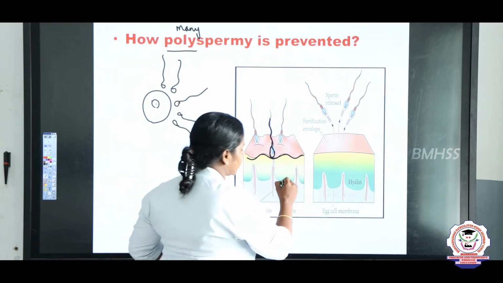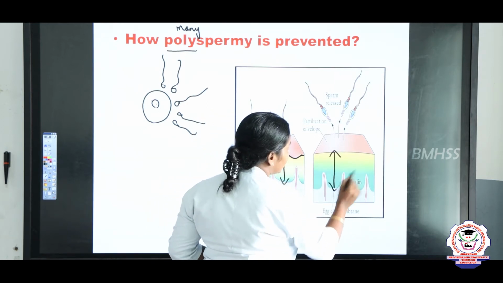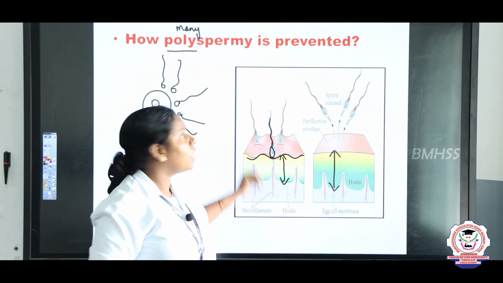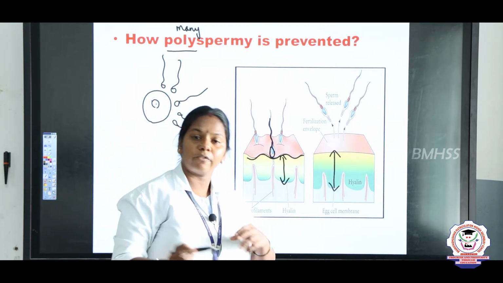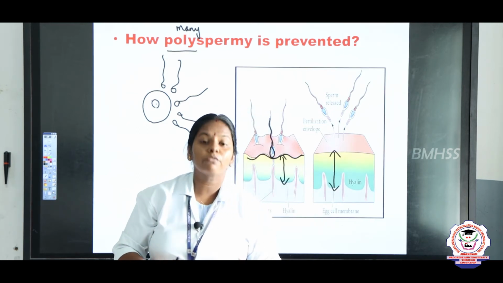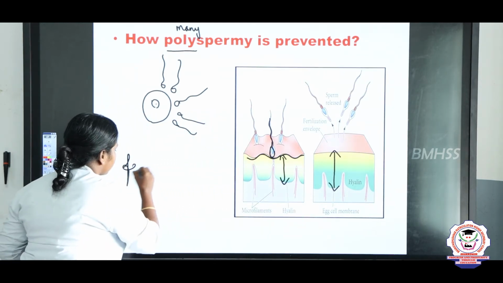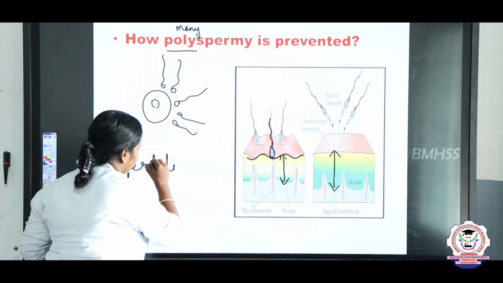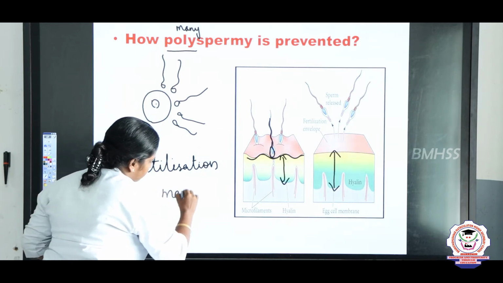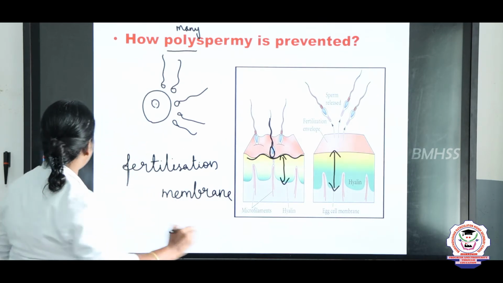Just to see the thickness, here it is very little in thickness, but here it is more thick, so that the other sperms cannot enter into the egg. So, how is polyspermy prevented? After the entry of the sperm, the follicle cell surrounding the egg forms the what membrane? Fertilization membrane. What is the answer? Fertilization membrane. So, thus polyspermy is prevented.